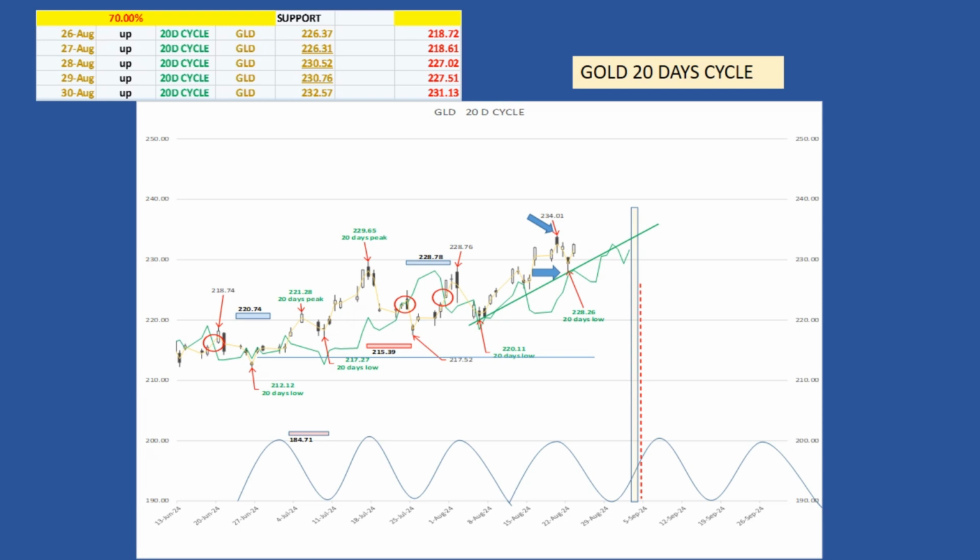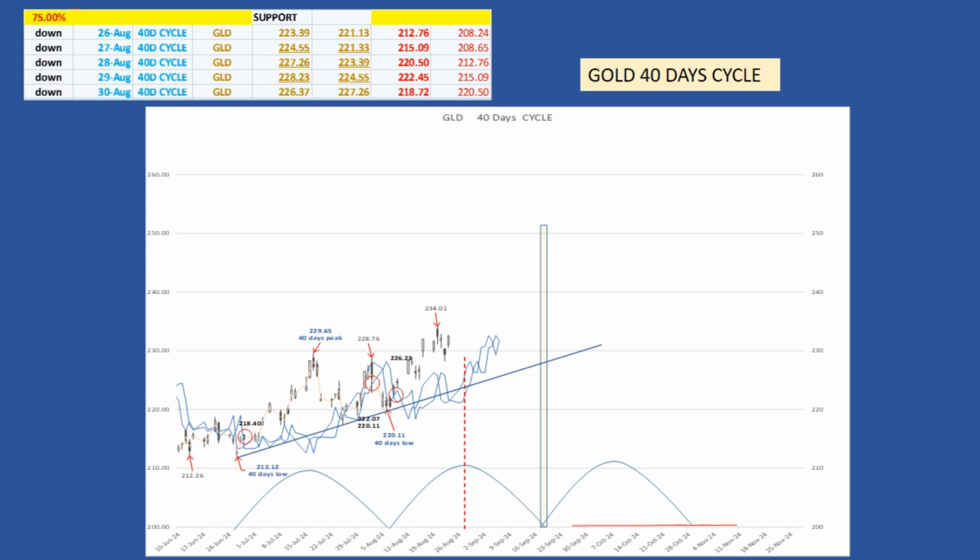After the 20 days cycle formation, I drew the 20 days cycle trend line from the August 6th to the August 22nd lows. This will help us to identify the next 40 days cycle peak. The next cycle low is scheduled for September 8th. At that time the gold market should cross below its cycle line, providing a potential downside target for the next 40 days cycle. The success rate is 70%, and the cycle trend is up.